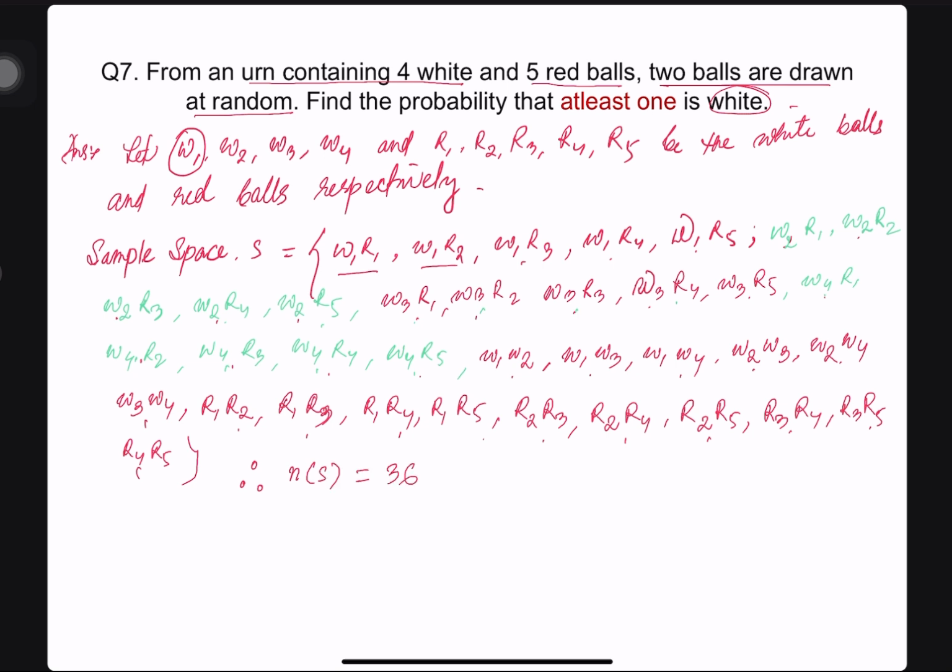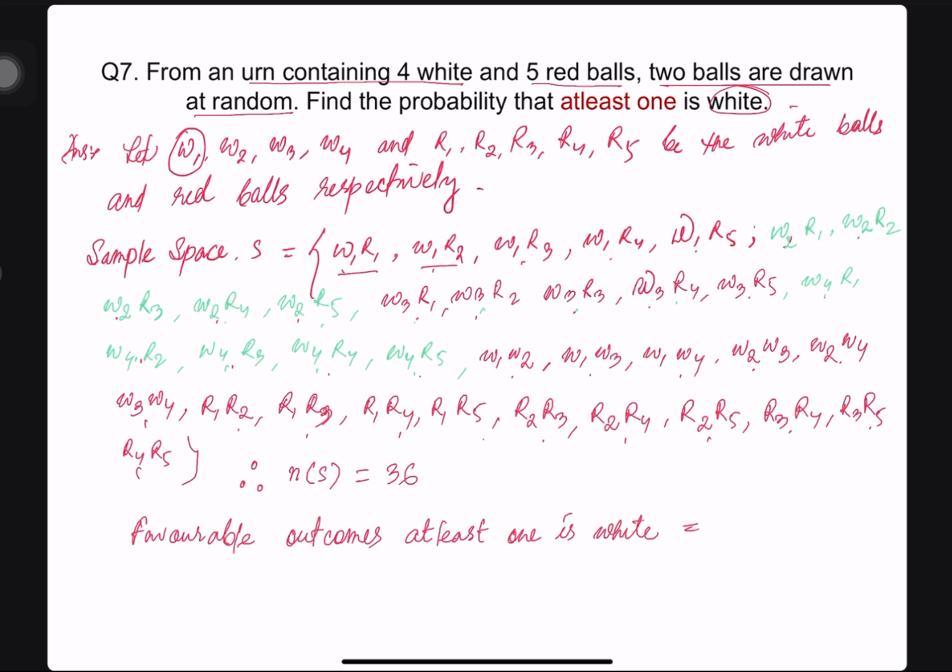From this above sample space, what is the total combination where at least one is white? Favorable outcomes, at least one is white. We know that the total sample space is 36. Let's count all those which have a white ball in the combination.